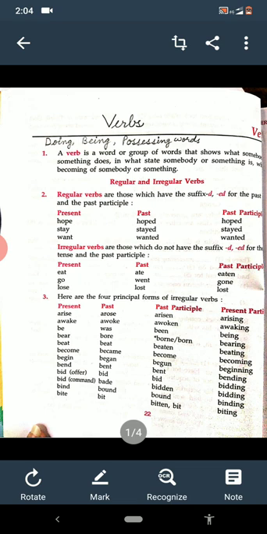And in present participle form we use ing with the first form of the verb. We can see one or two examples here. Arise, arose, arisen, and the fourth one is arising. So clear to everyone? Okay.